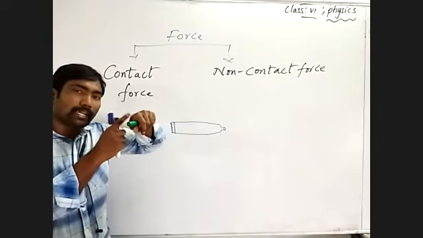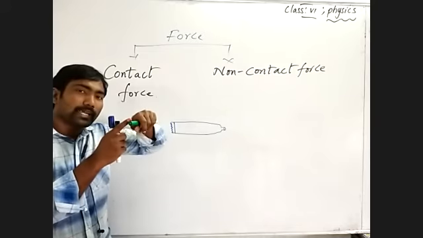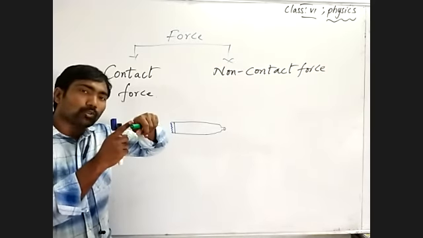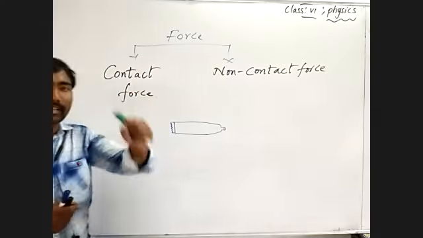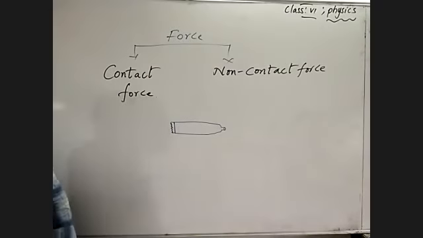The force is acting, how? Force is acting between two directly interacting objects. Understand? See, the objects are in direct physical contact.